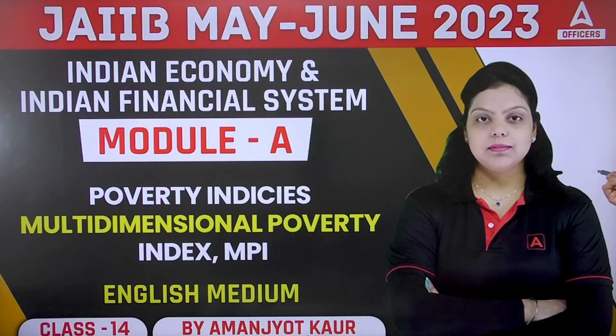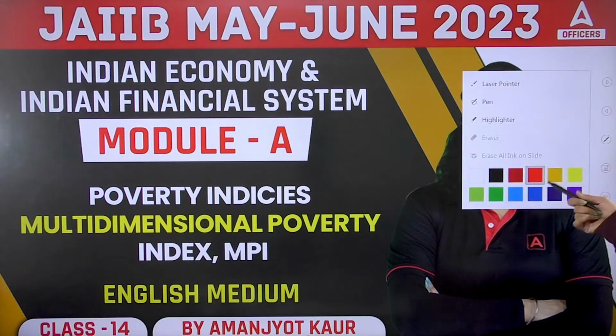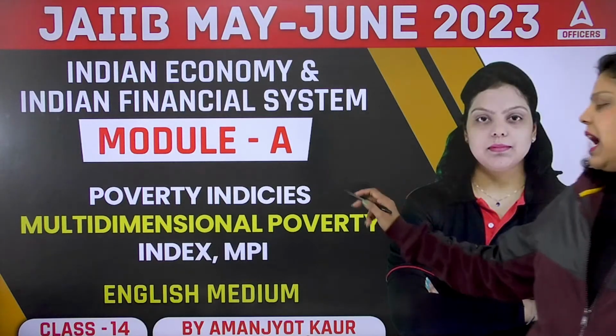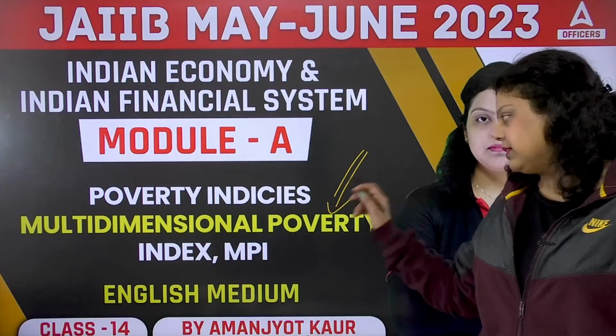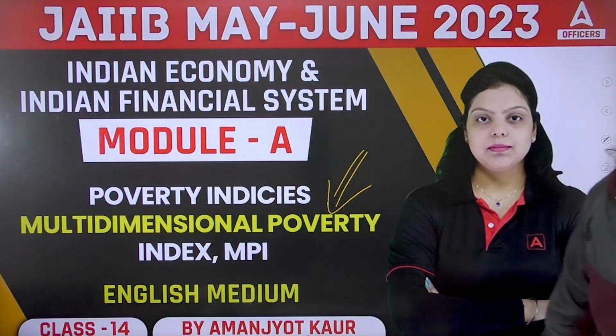So this is our today's topic, in which we are going to talk about the poverty indices, that is the multi-dimensional poverty index. As we know, poverty, we have already discussed. What is poverty? A certain state or condition where a person is not able to fulfill his or her basic needs because he is not capable of purchasing the goods and services. He doesn't have that much money which is required to fulfill his basic needs or wants. So that person is known as poor, and that condition is known as poverty.